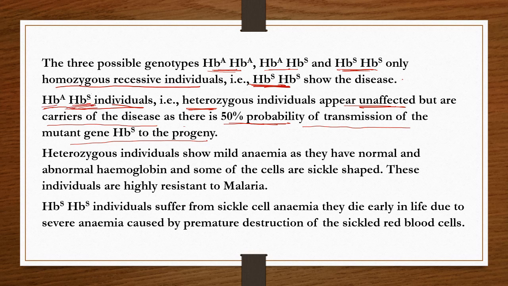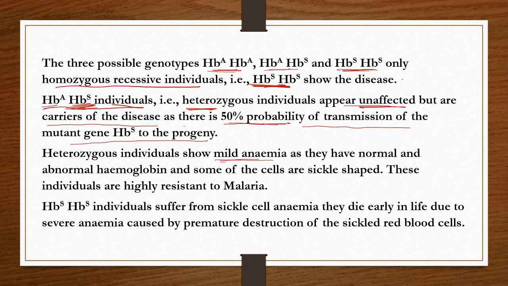That's why 50% of that defective gene is transmitted to their progeny. Heterozygous individuals show mild anemia, that means very little anemia, as they have normal and abnormal hemoglobin, and some of